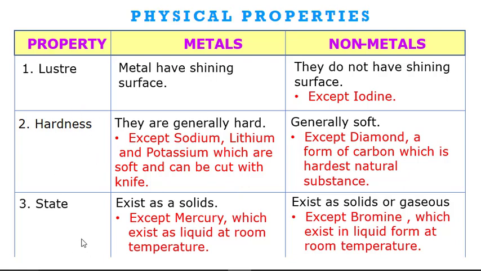Luster means shining, hardness means we cannot cut easily with a knife, and state means whether they are solid, liquid or gas. So metals have shine, they are hard and they are generally in solid state. There are a few exceptions we will discuss separately. For non-metals it is just the reverse: they do not have shine, they are not hard, and they are in solid, liquid or gaseous state. In liquid state we have only one non-metal, which is bromine.